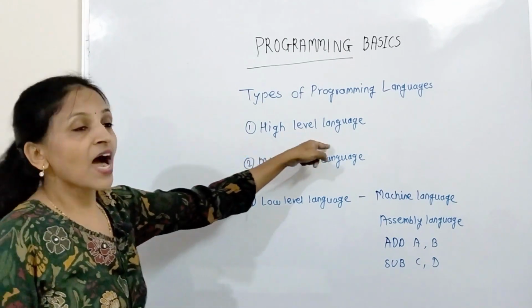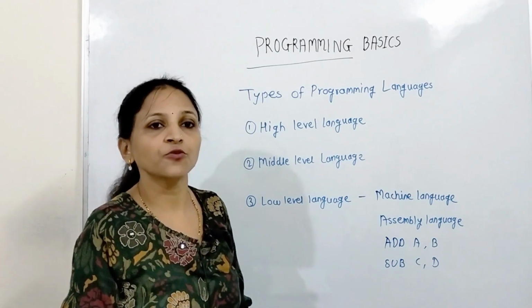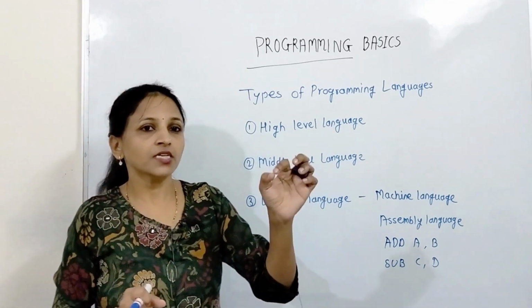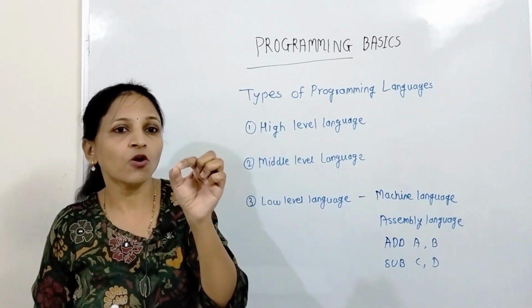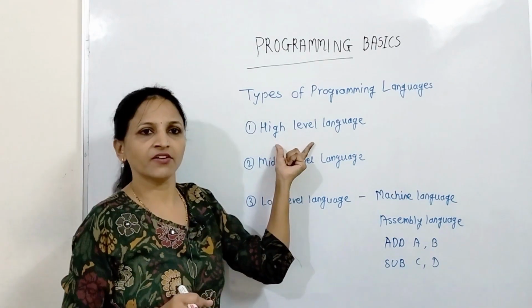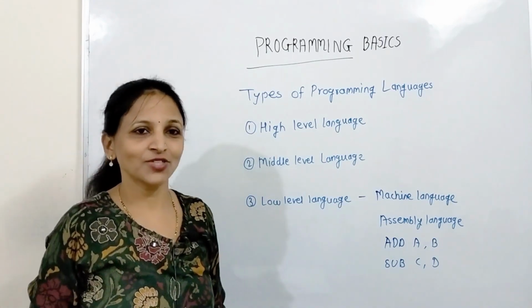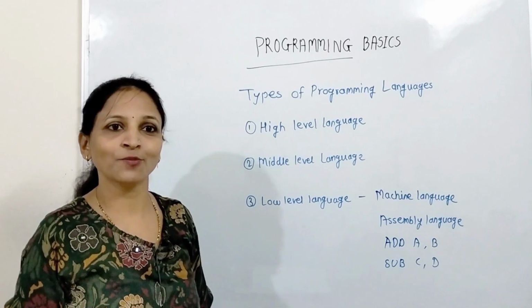Now next one is high level language. High level means very close to human. Human means very easily understandable by a human or programmer, and it is very easy to write code using high level language. If you are writing code using machine language, then it is very hard. Actually it is very hard, just like impossible.